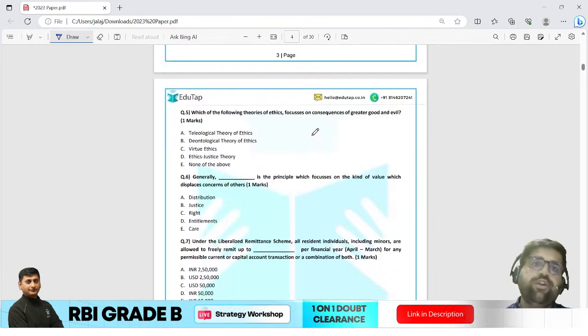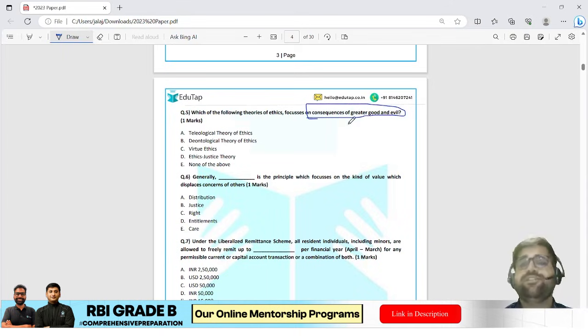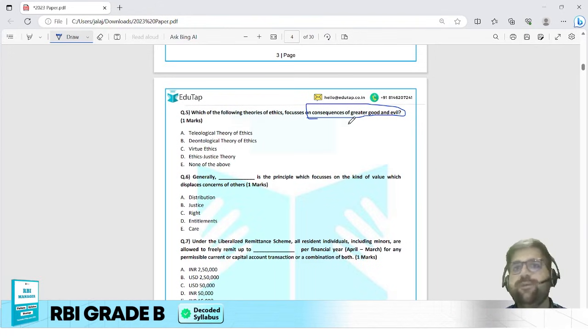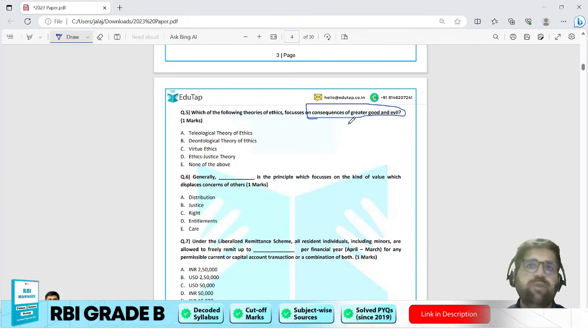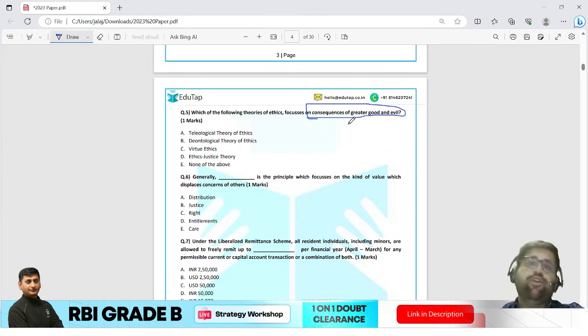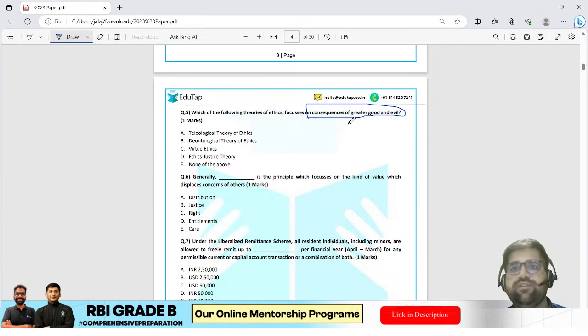Which of the following theories of ethics focuses on the consequences of greater good and evil? Now see, ethics is a chapter which is quite alien to students who do not have any UPSC background, and I hope you agree with me. The question they have asked from ethics is very basic, very superficial. They have not gone deep into the subject of ethics. So that is very good news for students coming from a non-UPSC background. So, which of the following theories of ethics focuses on the consequences of greater good and evil?